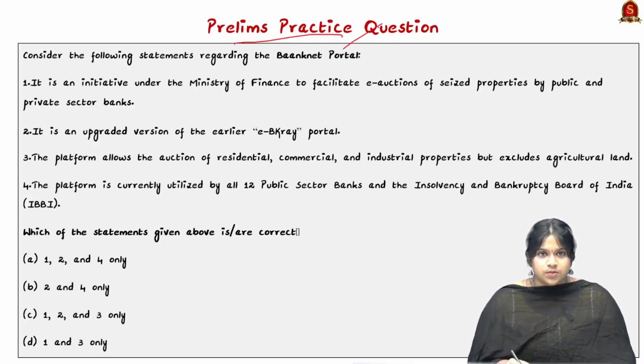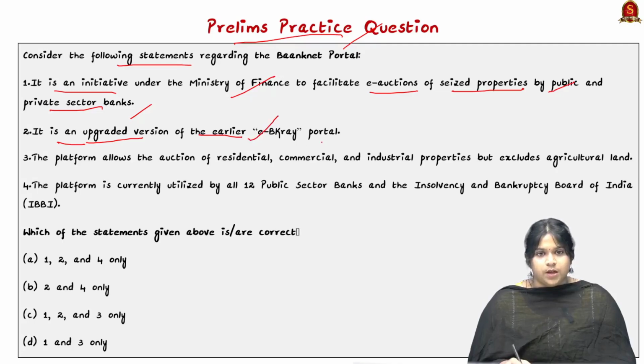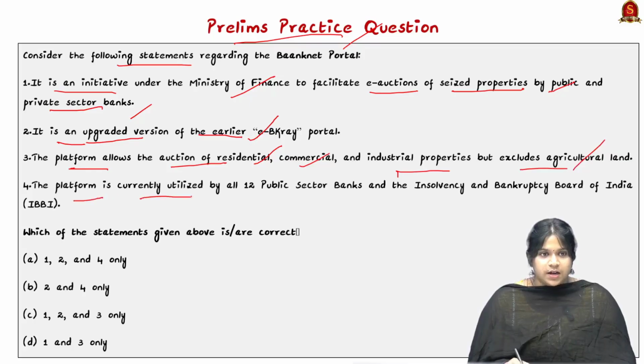So this is the prelims practice question. Consider the following statements. First, it is an initiative under the Ministry of Finance to facilitate e-auctions of the seized properties by public and private sector banks. The second statement: it is an upgraded version of the earlier e-Bakery portal. Third, the platform allows the auction of residential, commercial and industrial properties but excludes agricultural lands. Fourth, the platform is currently utilized by all 12 public sector banks and the Insolvency and Bankruptcy Board of India. So, which of these statements are correct?